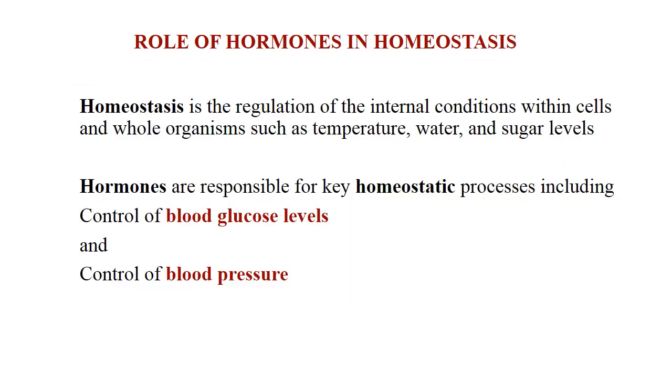Let us move on to the last topic of today's class, that is the role of hormones in homeostasis. What do you mean by homeostasis?